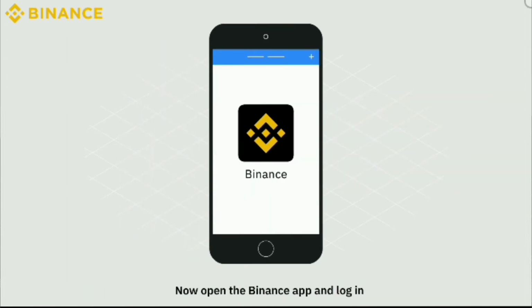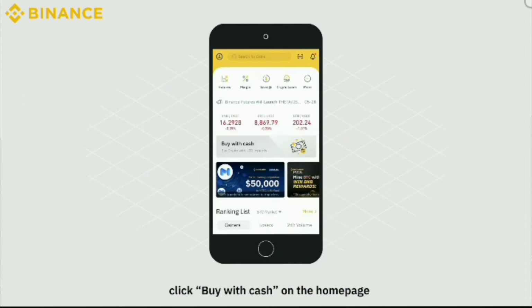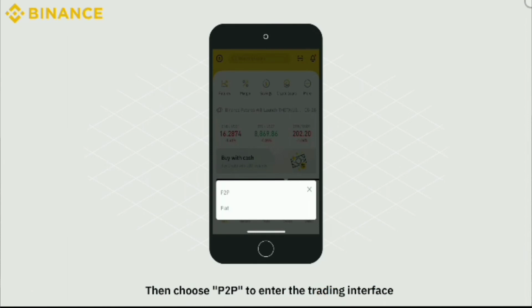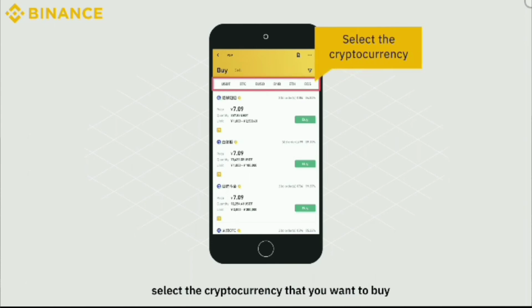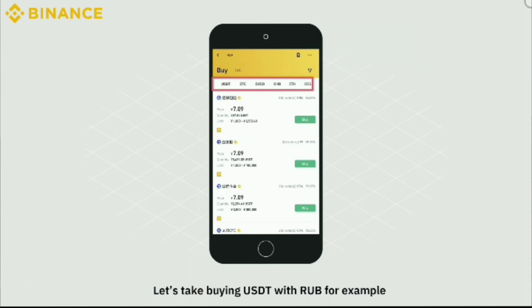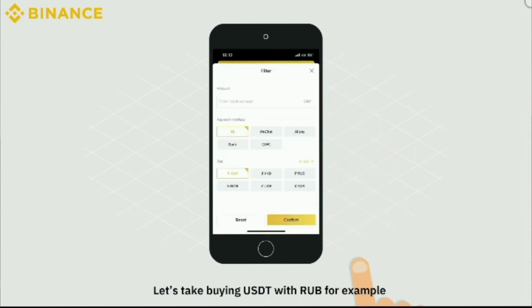Now, open the Binance app and log in. Click Buy with Cash on the home page. Then choose P2P to enter the trading interface. On the Buy tab, select the cryptocurrency that you want to buy. Let's take buying USDT with RUB for example.